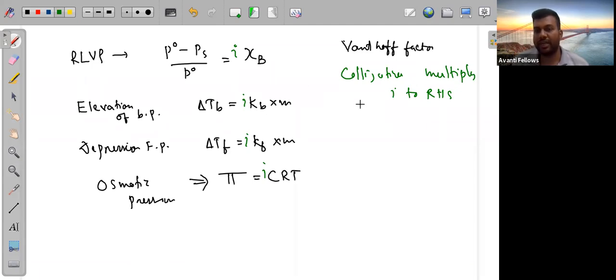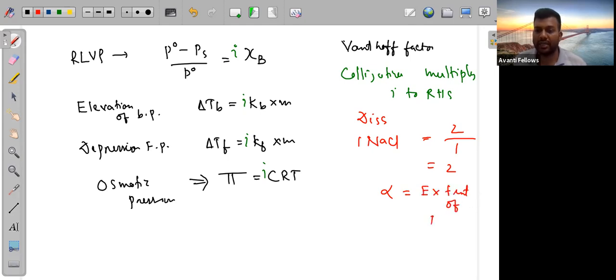Karthik, we have studied the Van't Hoff factor now, that whenever you are doing dissociation and association, for example, Karthik, if you are taking NaCl, it can dissociate into Na plus and Cl minus. That means you have to take the number of moles after dissociation. So it will become Na plus and Cl minus, that means 1 plus 1, 2. And NaCl initially the mole will be 1. So 2 by 1, the Van't Hoff factor is 2. This Van't Hoff factor is 2 when it is 100% dissociated. If it is not 100% dissociated, you have to take the condition of alpha. Alpha is the extent of reaction.